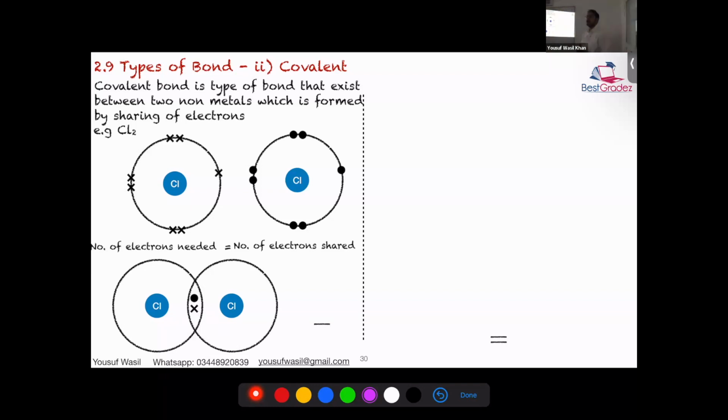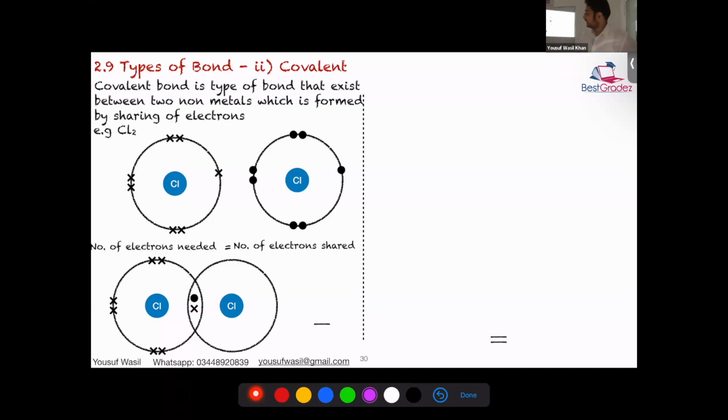What about the rest of the electrons? How many electrons are left for each chlorine outside this region? 6. Okay? 7 mein 1 has been shared, and remaining, they will give you marks on the basis of counting electrons. They have to make sure have you placed the remaining electrons correctly or not. Okay?